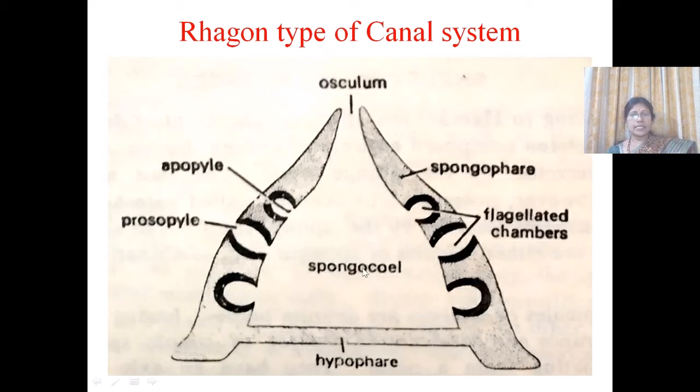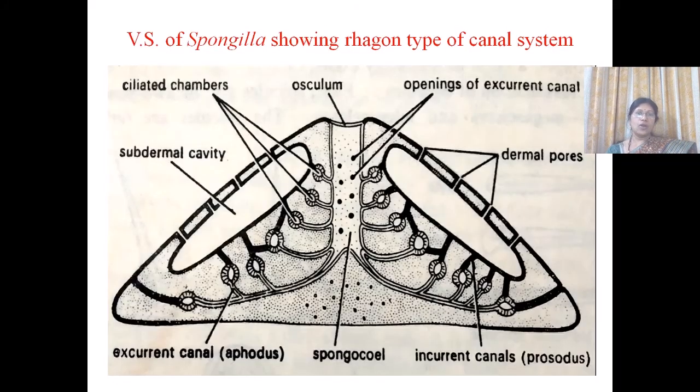Here we can see that the spongocele is lined on either side by the flagellated chambers, which are formed by the radial canals, which are clear in syconoid type. The water enters, as we can see in Spongilla, the freshwater sponge. Here we can see that dermal pores are present.